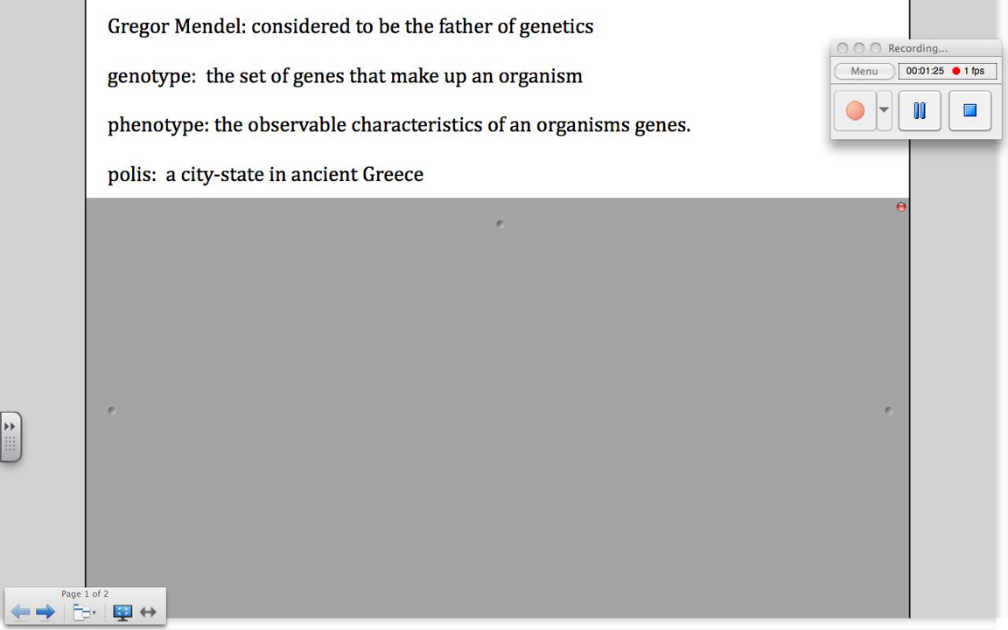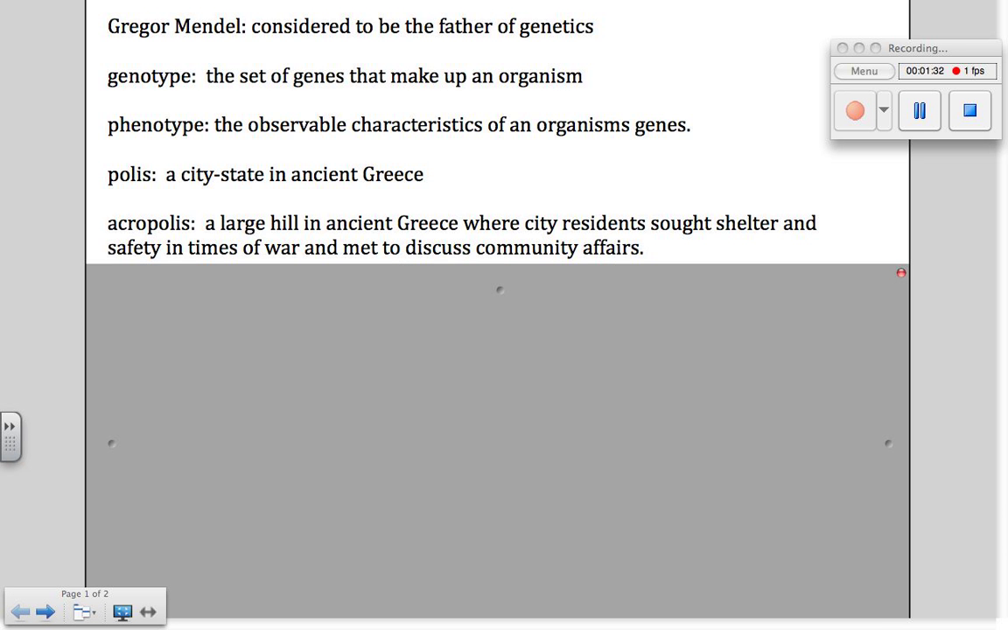Now moving on to social studies, a polis is a city-state in ancient Greece. And an acropolis was a large hill in ancient Greece where city residents sought shelter and safety when there was some type of war or battle going on. But they also met there to discuss community affairs. It was like a common meeting ground.